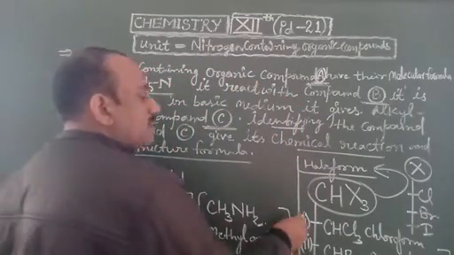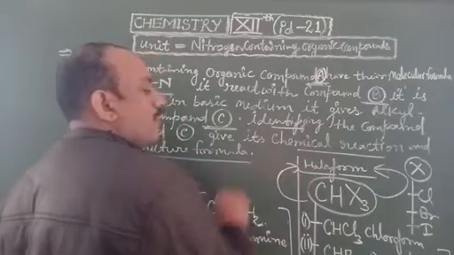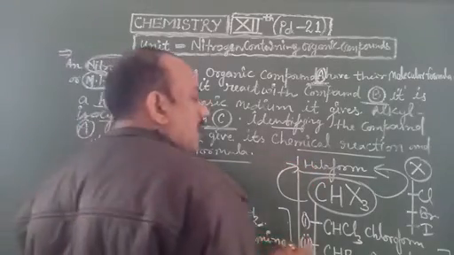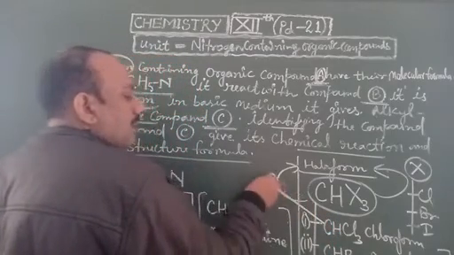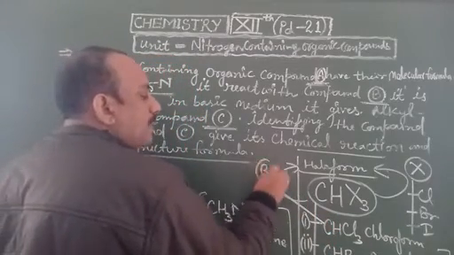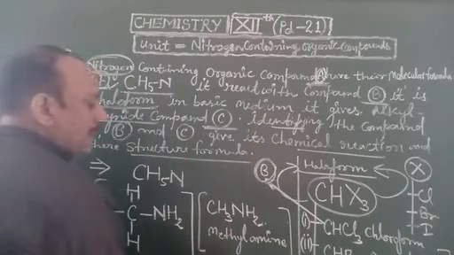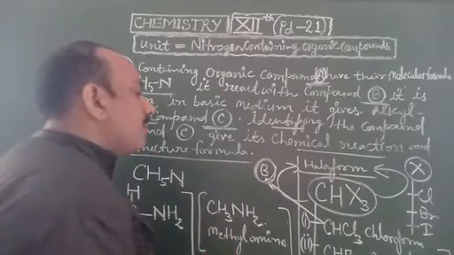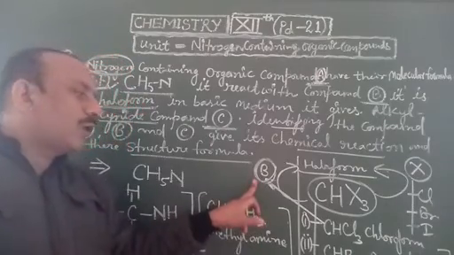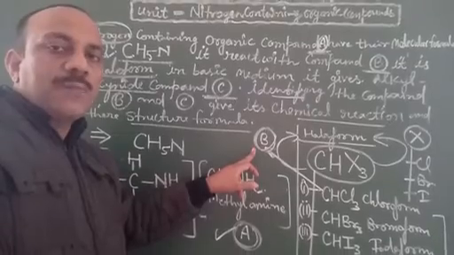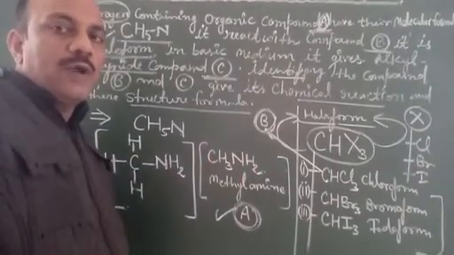All these examples belong to the category of haloforms. So we select chloroform as compound B. Two compounds are identified here: compound A is methylamine and B is chloroform.